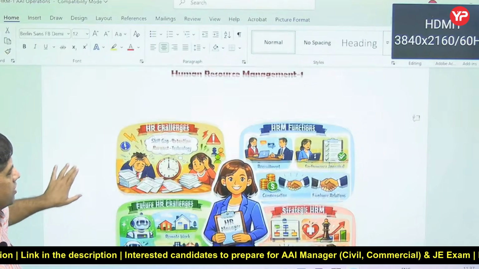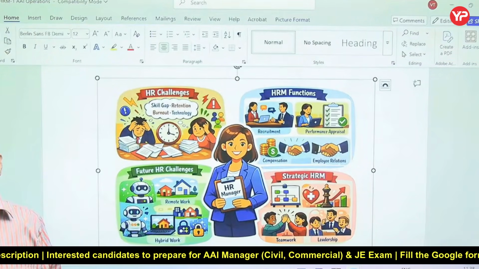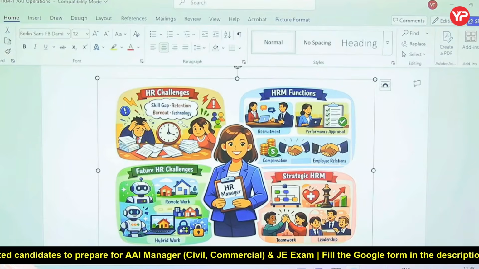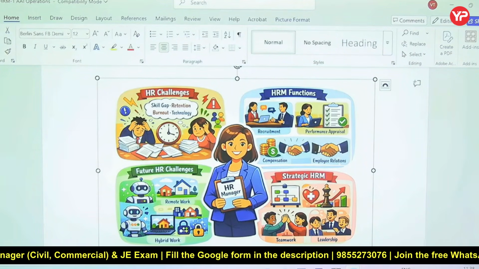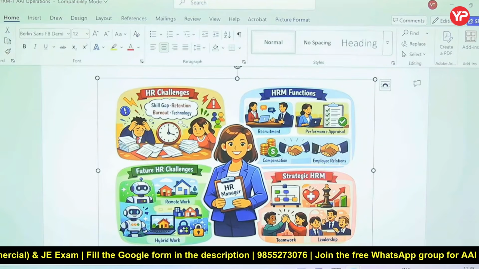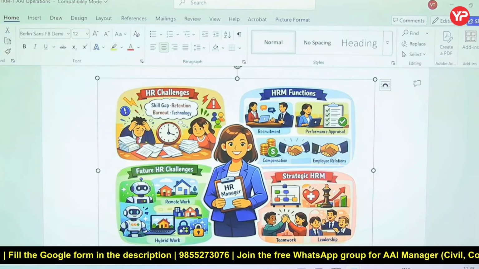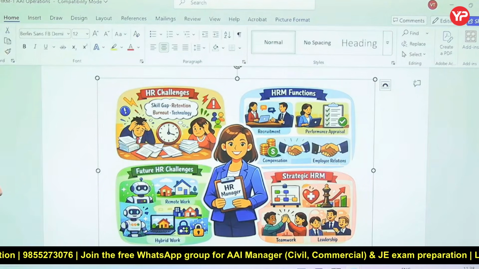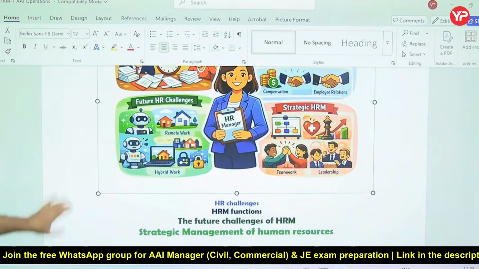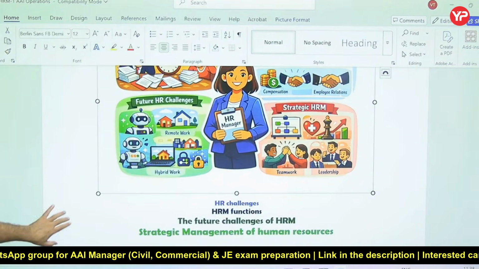This is lecture number 1, in which we are going to talk about human resource challenges. What are the various challenges of human resource? What is the human resource function? What do we understand by that? Future human resource challenges, and strategic human resource management. That is what we are going to discuss in today's lecture.